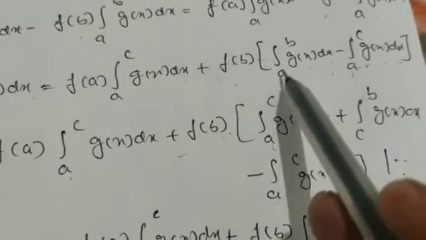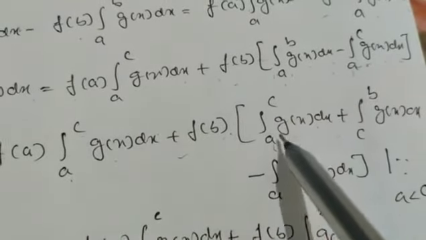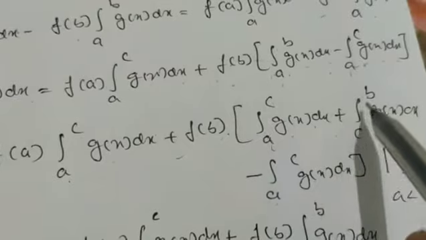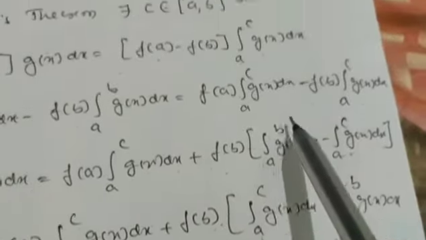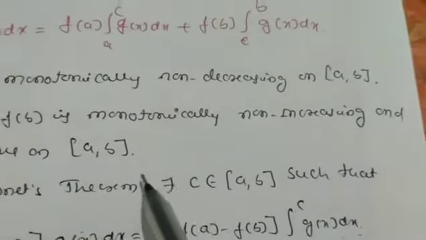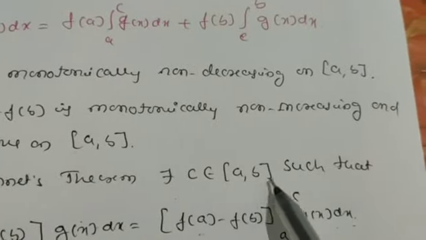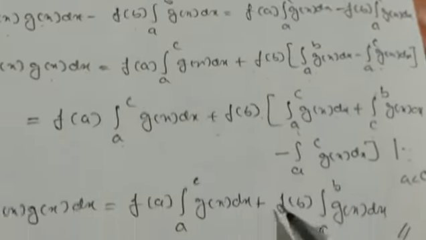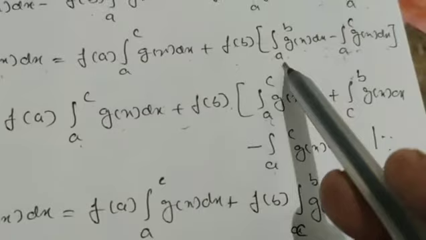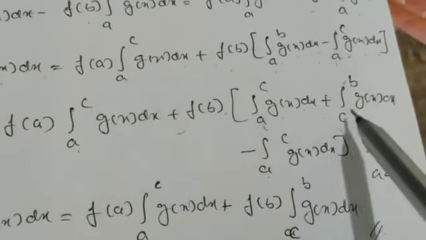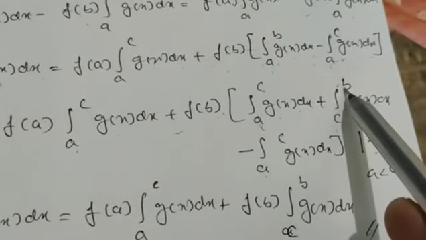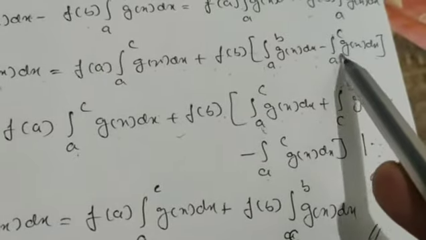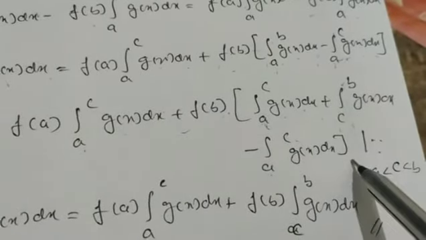Then this integral from a to b I have split here as a to c and c to b, because c is in between a and b, no? So c belongs to [a, b] means we can split this interval a to b as a to c and c to b. This is the property of a definite integral, and the integration from a to c of g of x dx stays as it is.